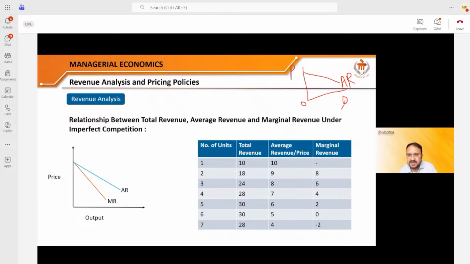MR curve will be this. This will also be a downward sloping curve like this. This is the MR curve.